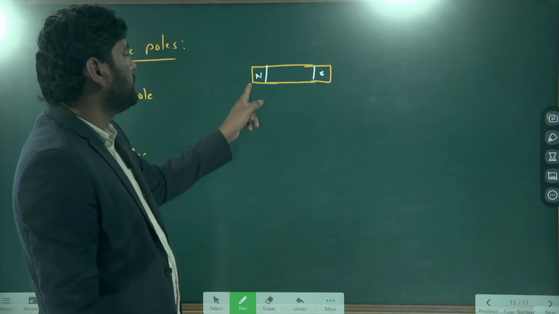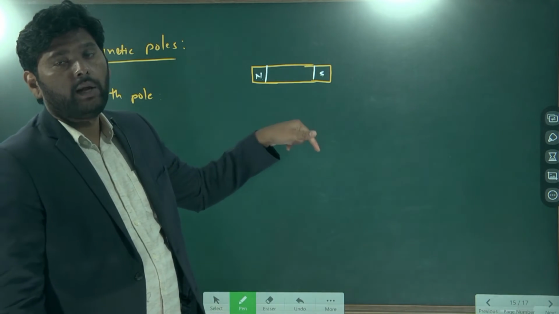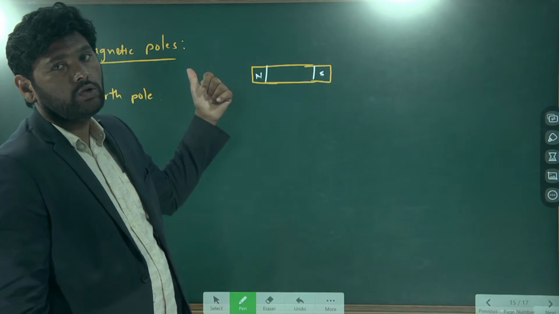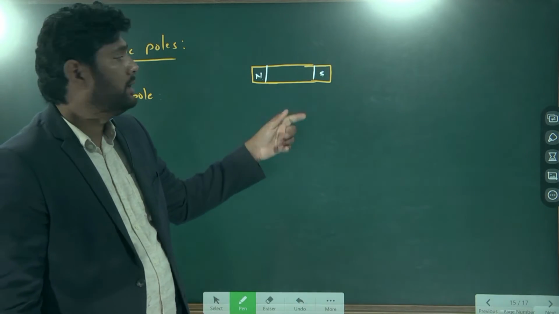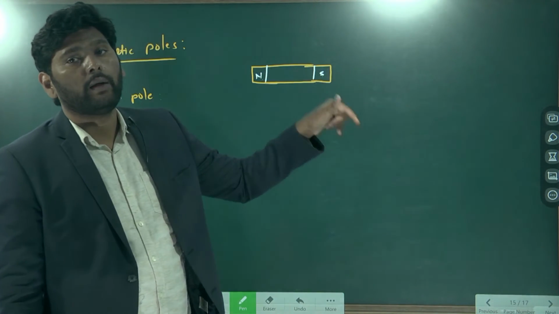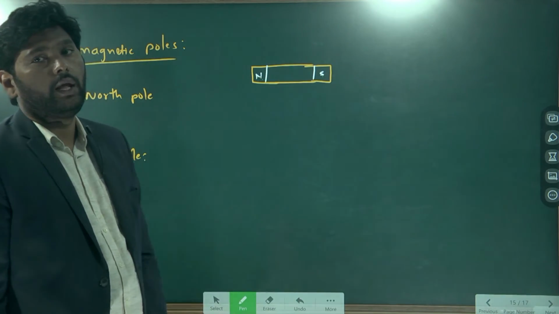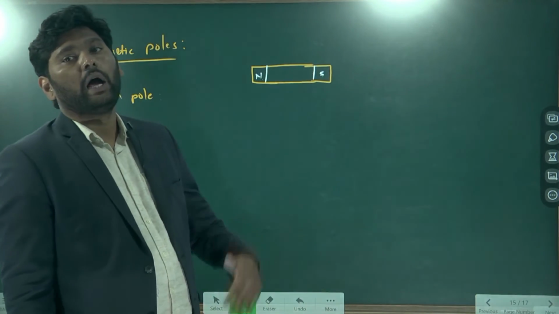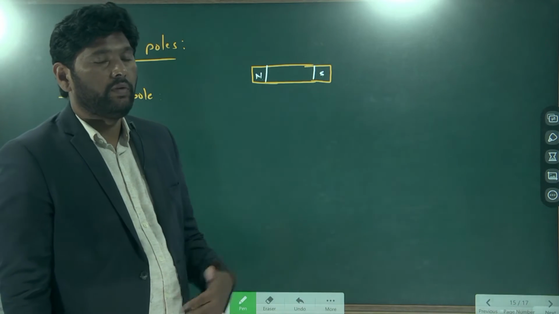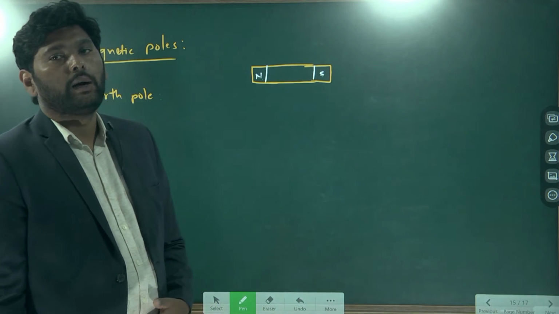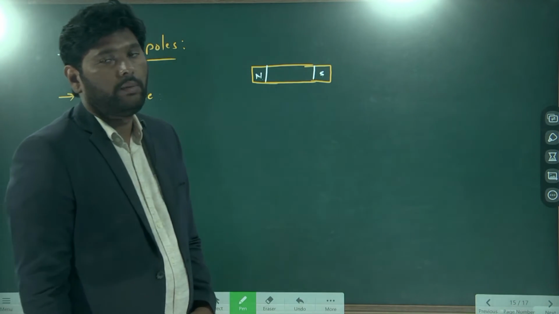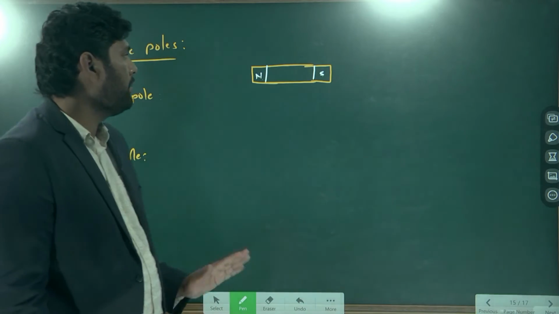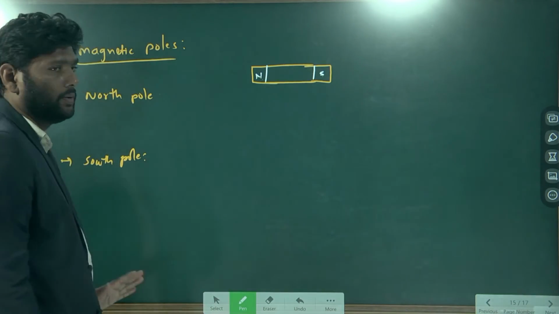The north pole of the bar magnet points toward the south pole of the earth, and the south pole of the bar magnet points toward the north pole of the earth. With this property only, we have developed the compass needle or magnetic needle. So this is all about north pole and south pole.